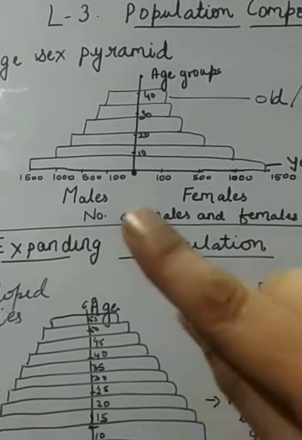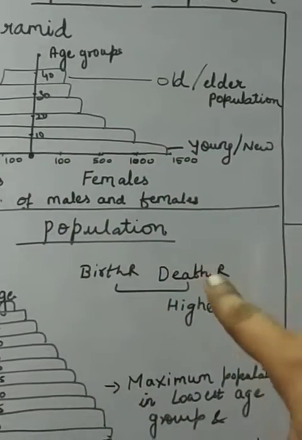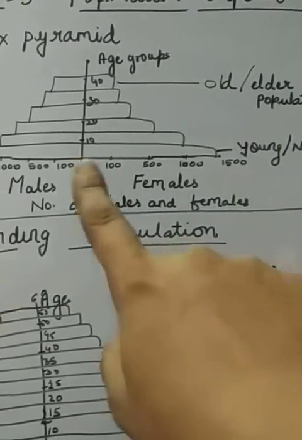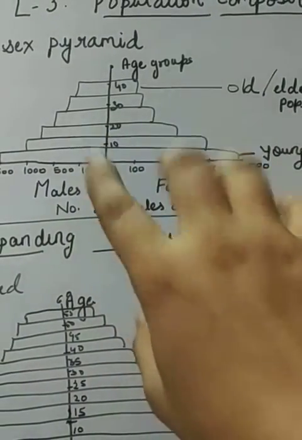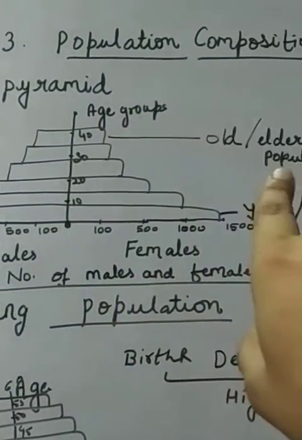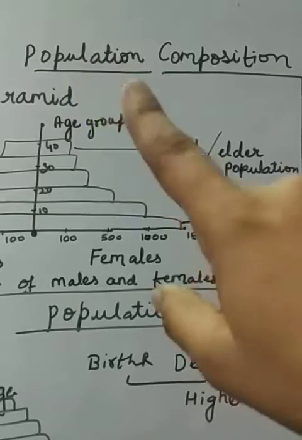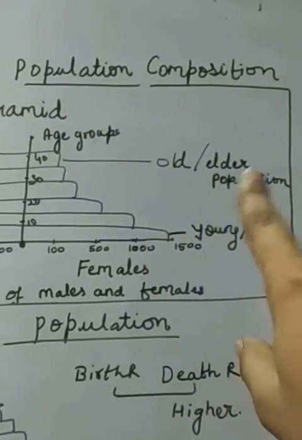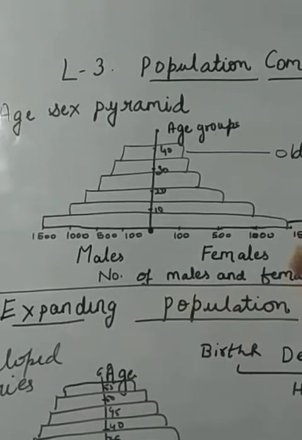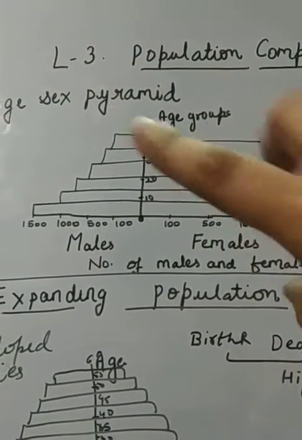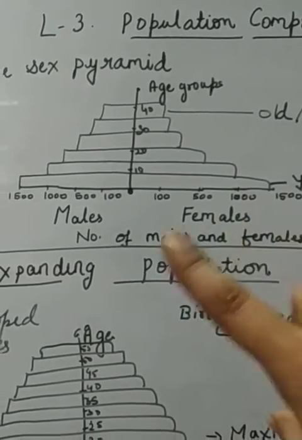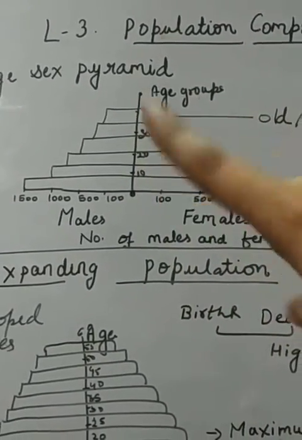You know that most children, who belong to the young or new population, are in 0 to 10, or you can include up to the 20 age group. When you move up, the population which is 40, 50 or 60 years old is known as the elder population. According to the quantity or data of an area, we draw this kind of figure. So the age-sex pyramid shows the number of males and females of an area with the help of this straight vertical line.